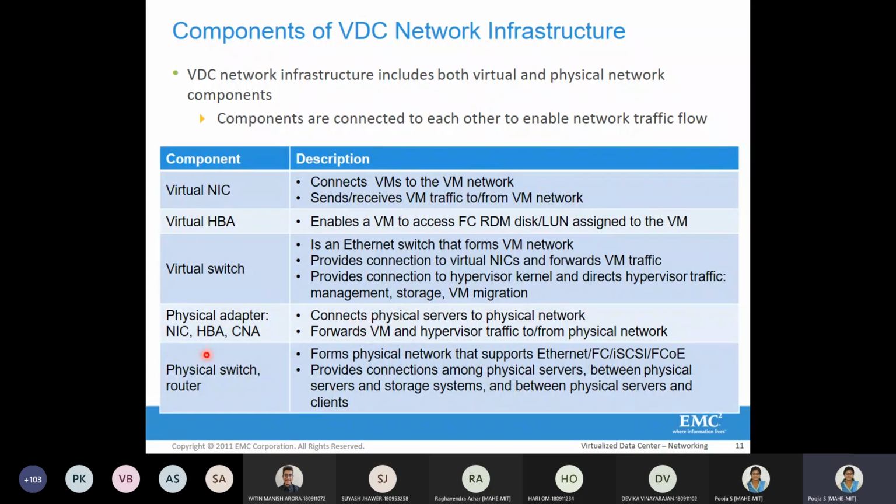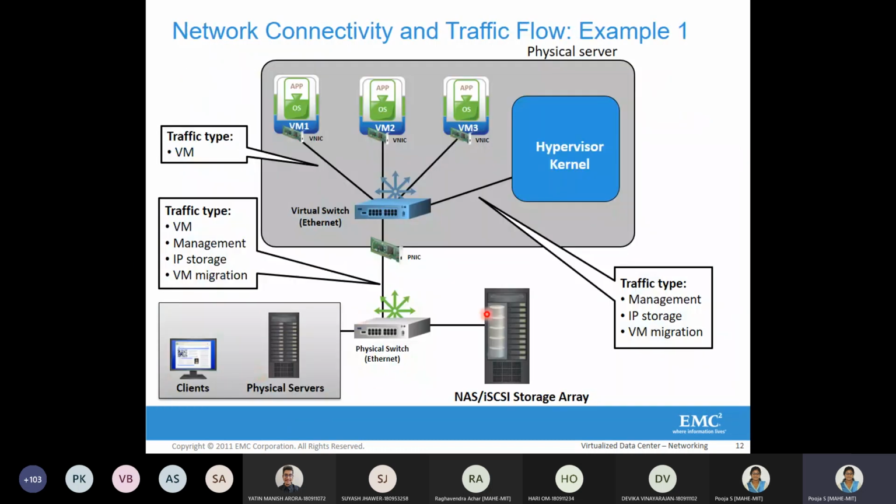Then there are physical switches and routers. The physical switch basically provides the physical network, which connects the third party storage devices. It may be FC or iSCSI, or NAS systems. Providing connections to the external physical storage devices, or we can say the LUNs, is done via the physical switch. We'll see the examples I told you before in detail.